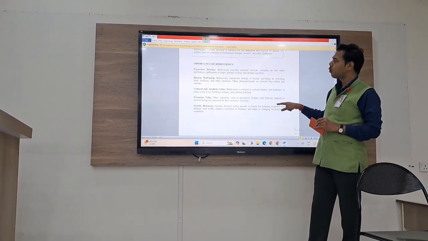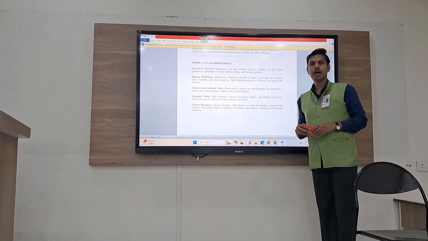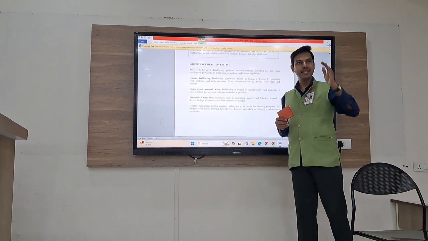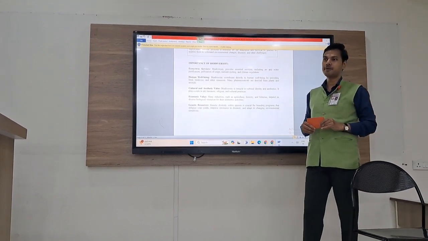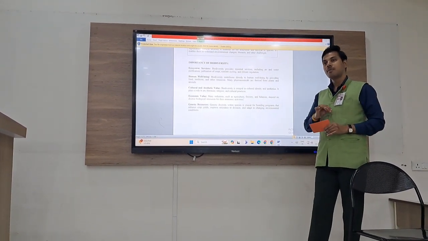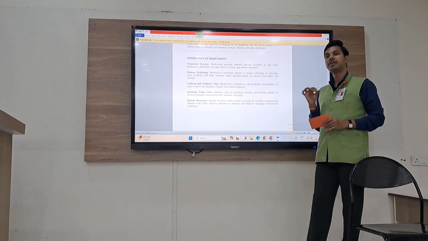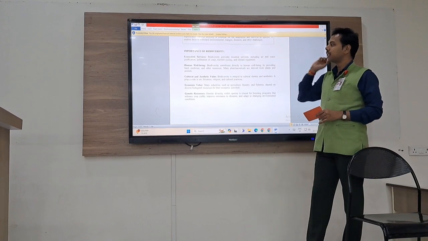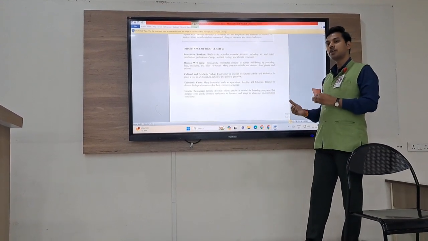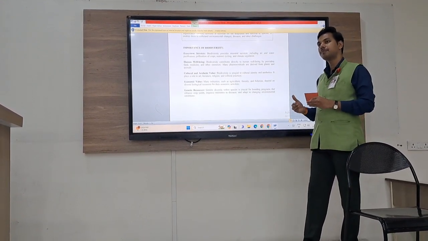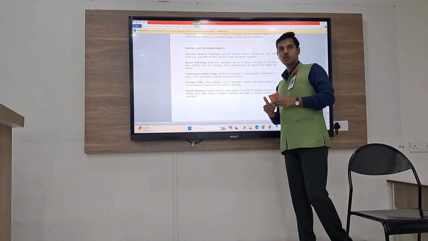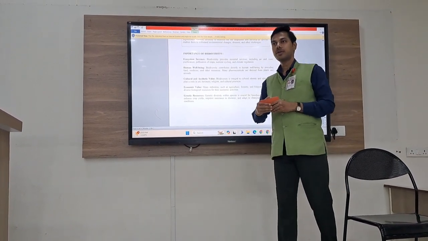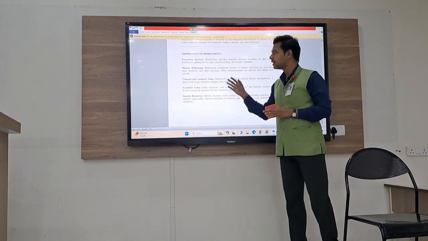Why is biodiversity important? Why is there a need to conserve and preserve each and every type of biodiversity? Because more or less we all are interdependent on each other. First of all, ecosystem services, they all are a part of the ecosystem. In order to have a healthy and smooth life, we need to conserve the ecosystem.